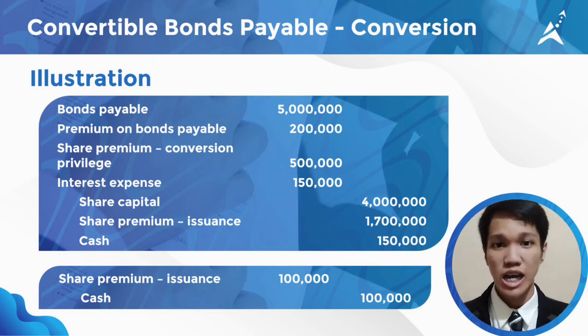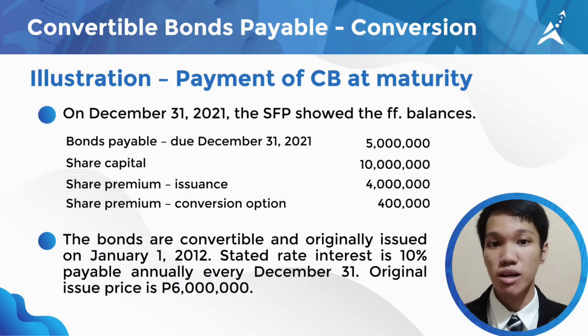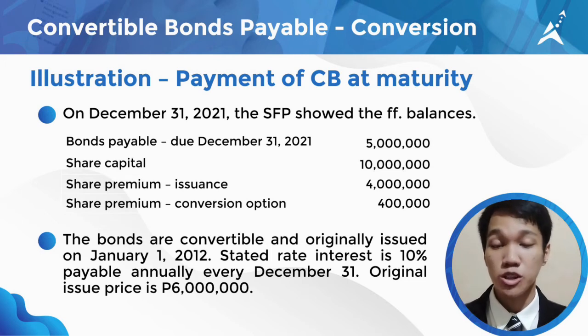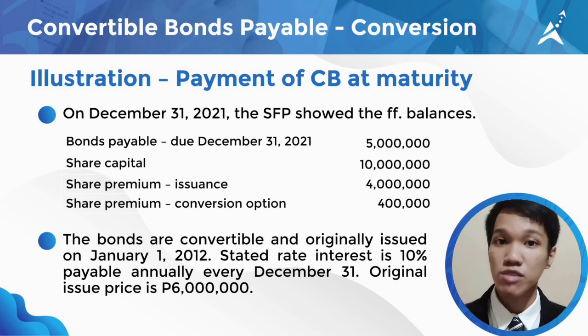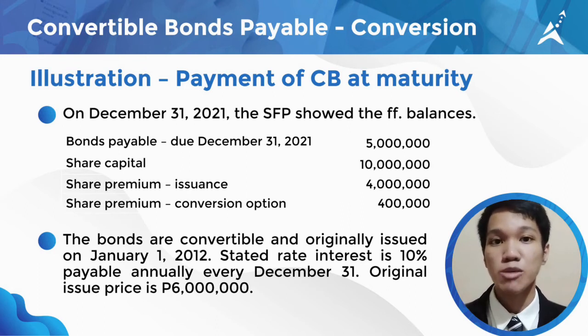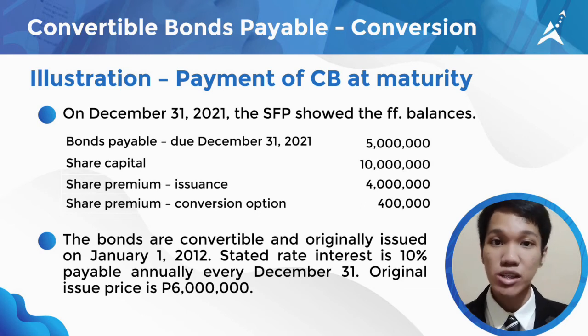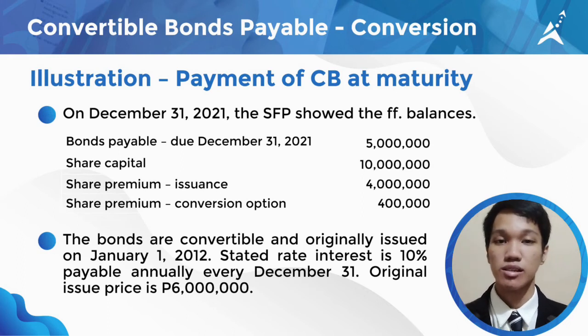Now, let's discuss how to account payment of convertible bonds at maturity. On December 31, 2021, the statement of financial position showed the following balances. The bonds are convertible and originally issued on January 1, 2012. Stated rate interest is 10% payable annually every December 31. The original issue price is 6 million. In this illustration, the convertible bonds are not converted but fully paid on December 31, 2021.